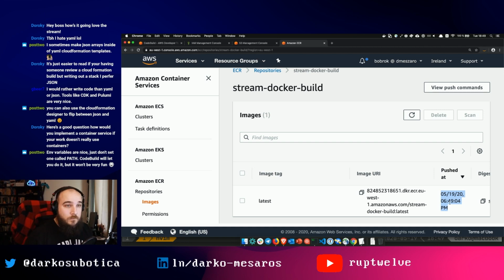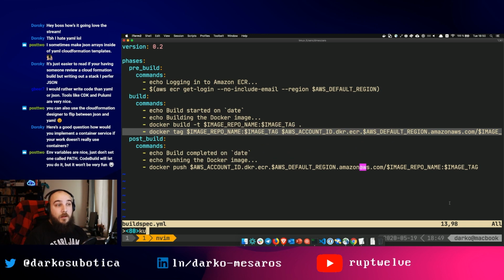So in essence, this is what a lot of people do. They use CodeBuild to build Docker images or Docker containers and push them onto ECR, or you can push them anywhere. Because of the versatility of the build spec file, I could have run any arbitrary set of commands here and deployed my artifact or whatnot to whatever, right?